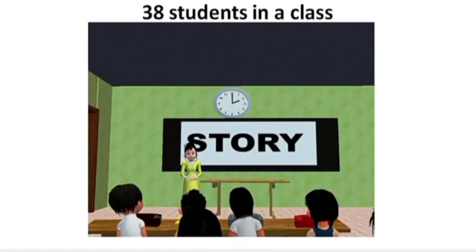In your class, 38 students are there. Okay. Now someone is asking how many children are there. Some of the children may not know the exact number. So instead of telling that, you can tell that approximately, nearly 40 children may be there. You can tell like this, isn't it? So 38 can be rounded off to 40. 38 is closer to 40. So we can say 40.